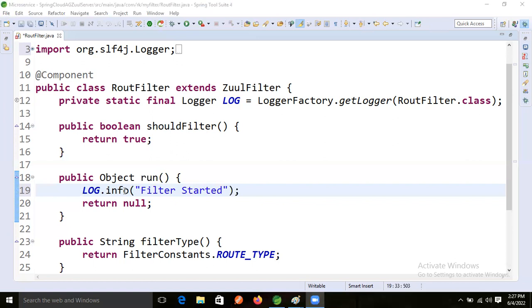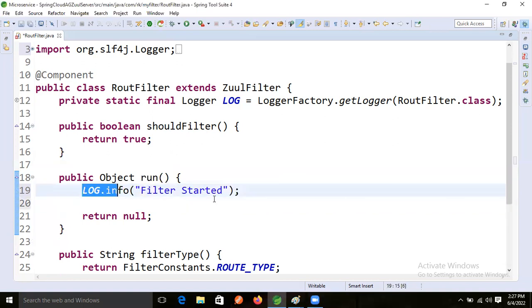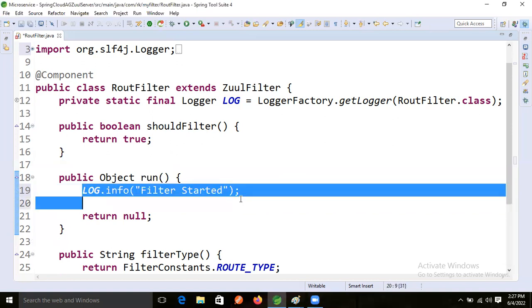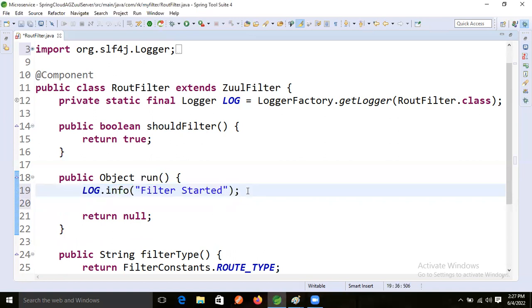Okay, so log info is there, right? Filter start will be there. I'm just giving the messages.